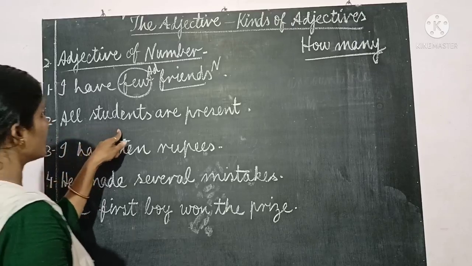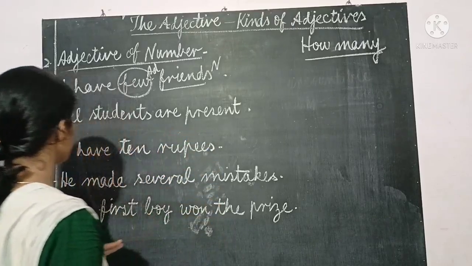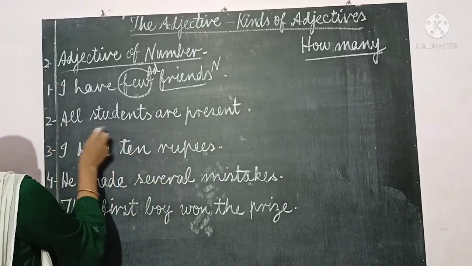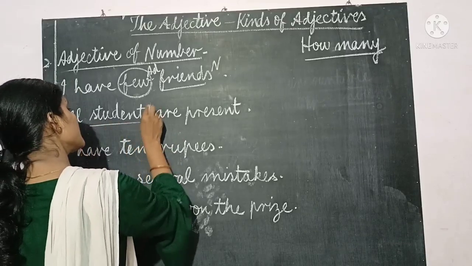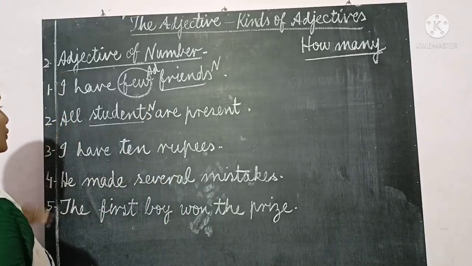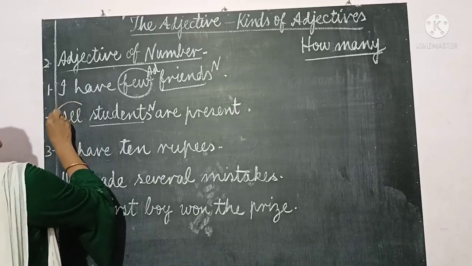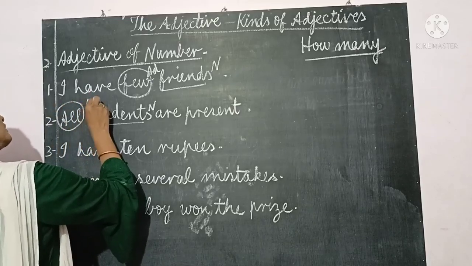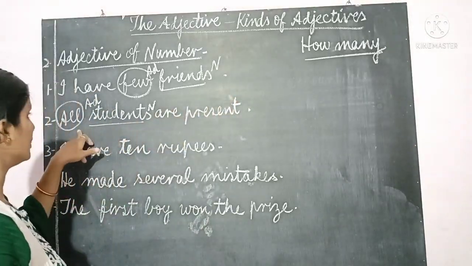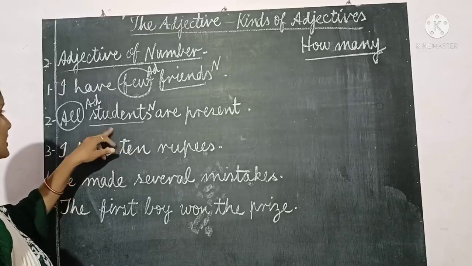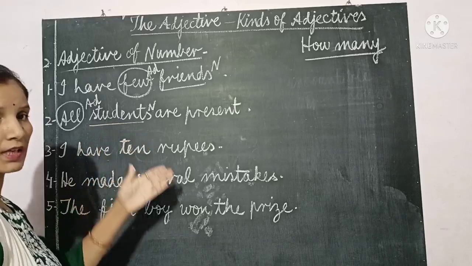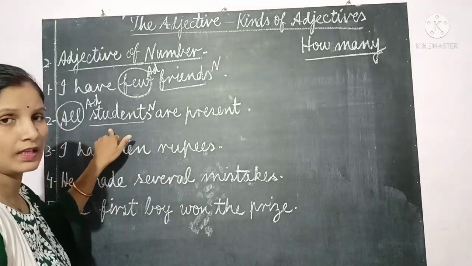Next, all students are present. Sorry, all the students are present. Here, all is used. First, we are talking about student. This is a noun. And all is used for student, so this is an adjective of number. Why adjective of number? You can ask the question, how many students? All. All the students. It means this is an adjective of number. Clear? And you can see the students can be counted. Okay, this is a countable noun.